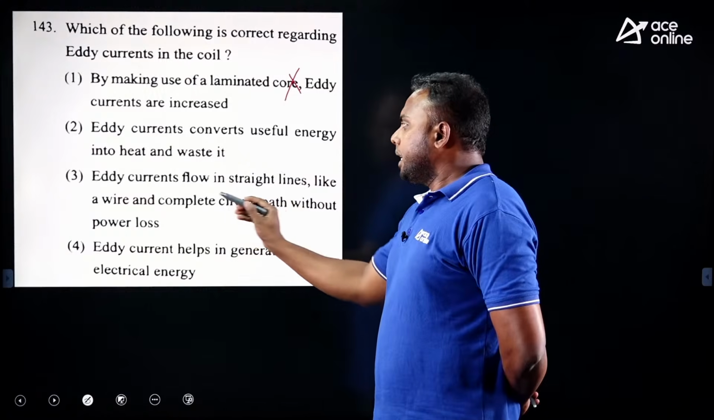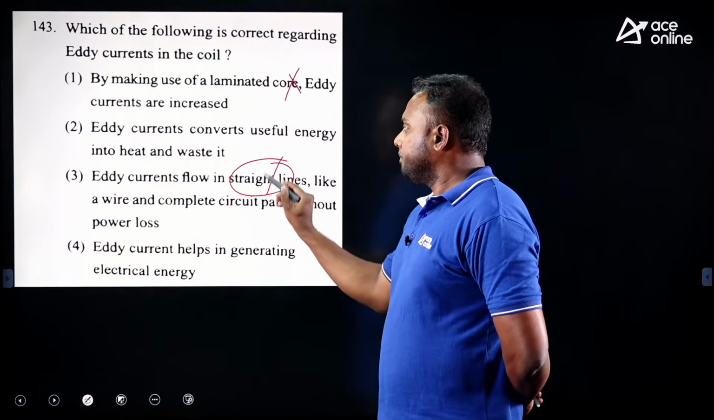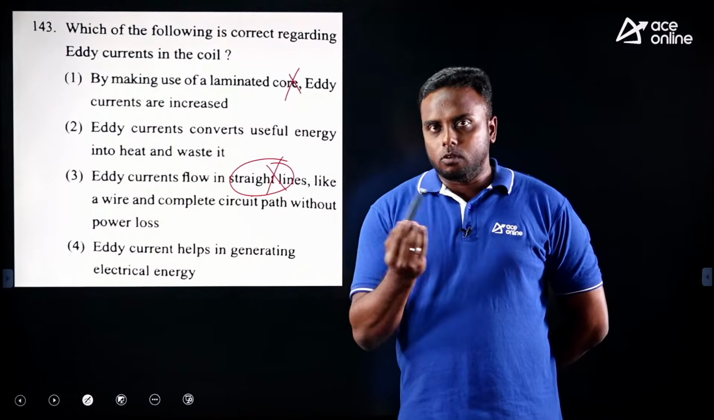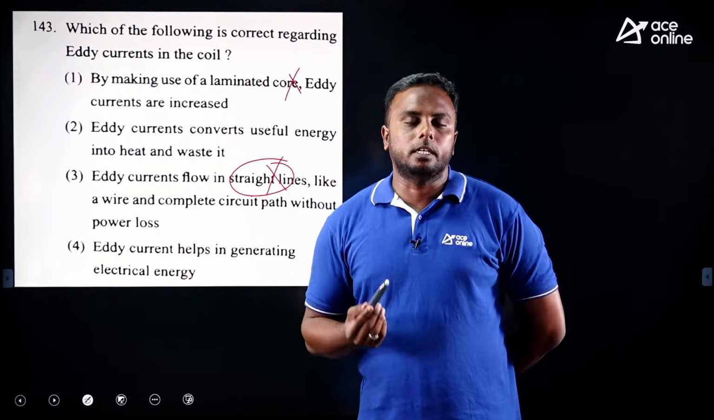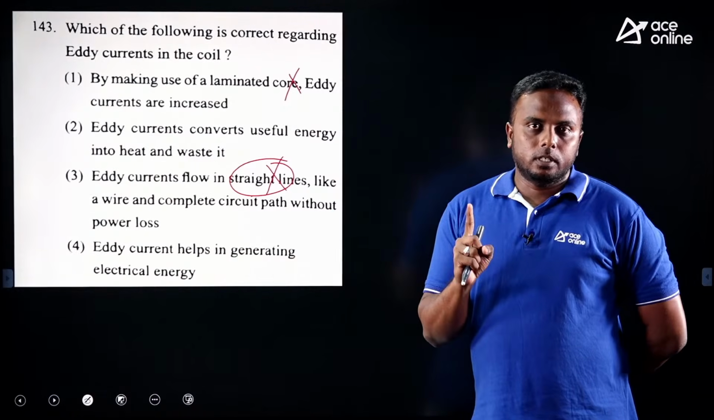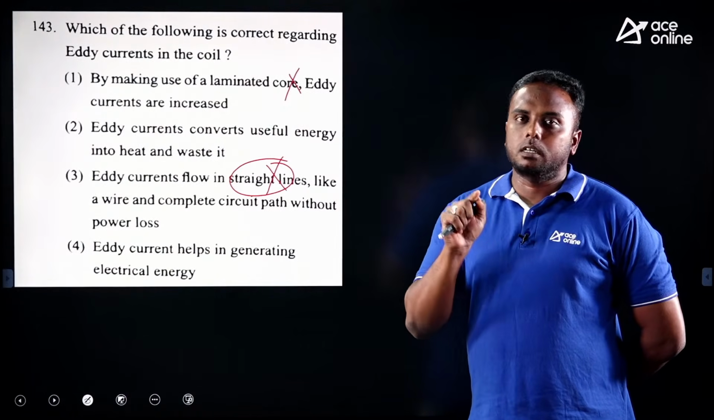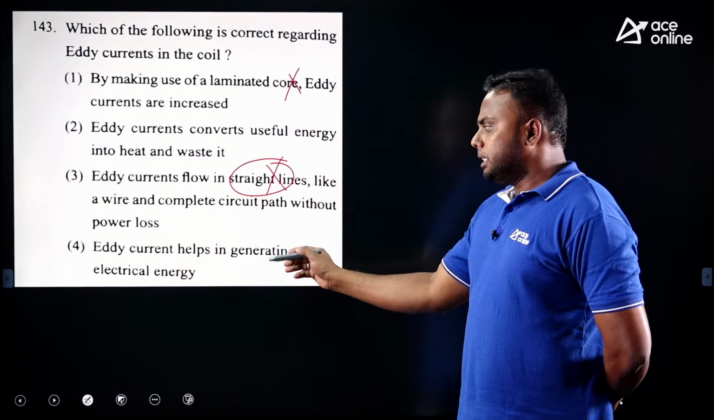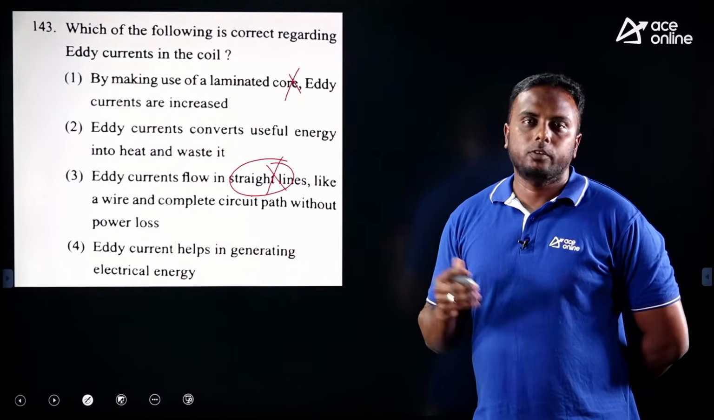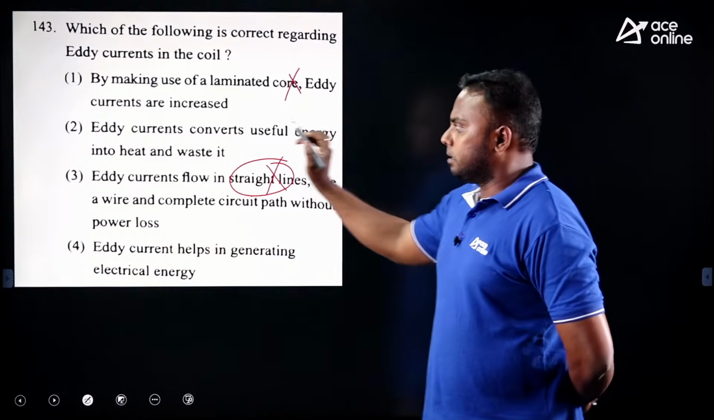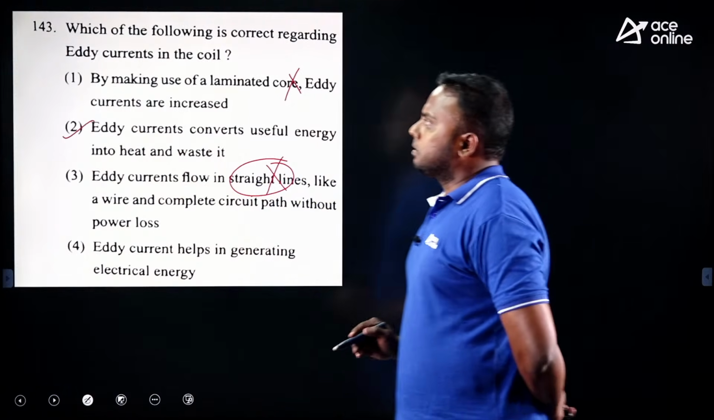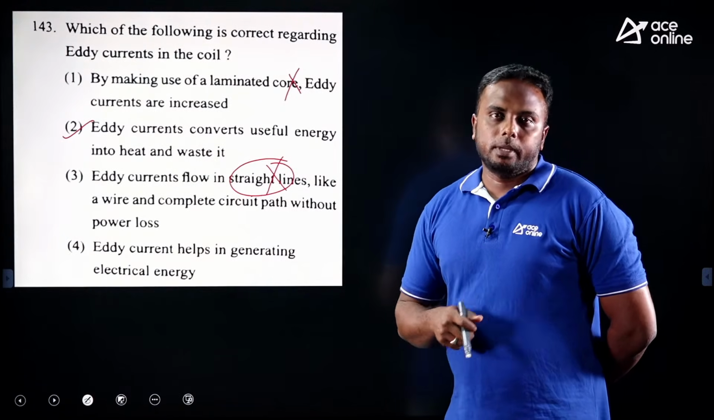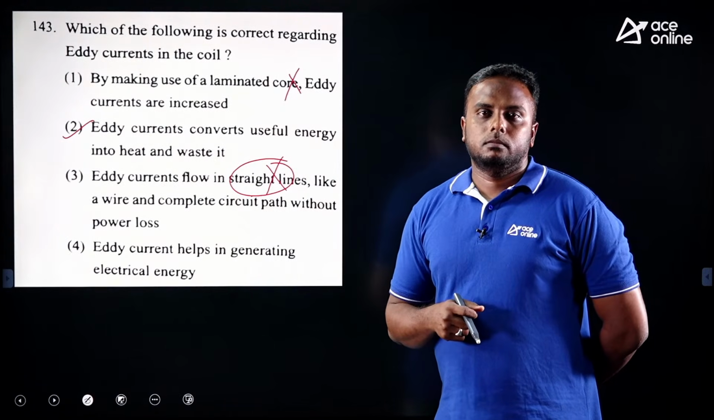And if you see the remaining, eddy currents flow in a straight line. This is wrong. Eddy current flow is always circular only. We have seen already, eddy currents produce a flux which is opposite to the main flux, which is the cause to produce eddy currents. So this is not a straight line. Eddy currents help in generating electrical energy, but we are not using it. That is waste. That's why option 2 is correct. So these are the questions from transformer. Let's see the next topic from DC machines.